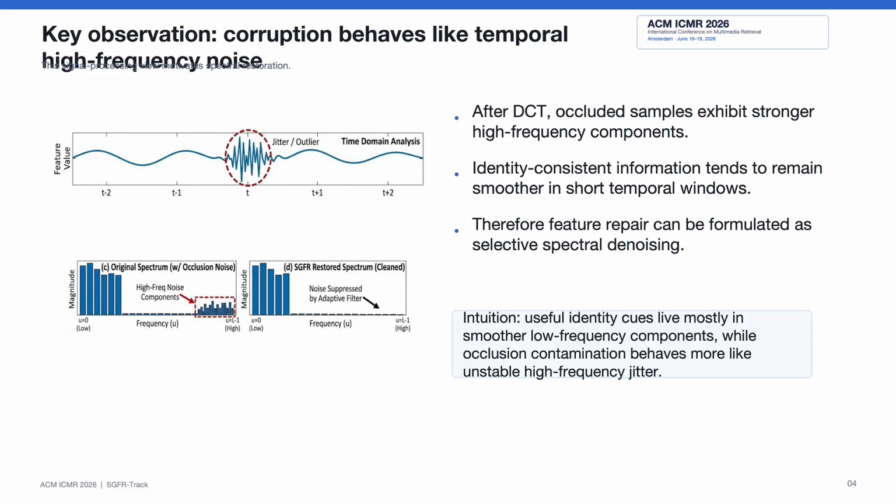To analyze this phenomenon, we apply the discrete cosine transform, or DCT, along the temporal dimension of feature sequences. We observe that clean samples tend to concentrate more energy in low-frequency components, while occluded samples show stronger energy in high-frequency regions. This suggests that stable identity information is relatively smooth, while occlusion corruption behaves more like high-frequency temporal noise. Based on this observation, we formulate feature repair as a selective spectral denoising problem. The goal is to suppress harmful high-frequency perturbations while preserving identity-consistent information.